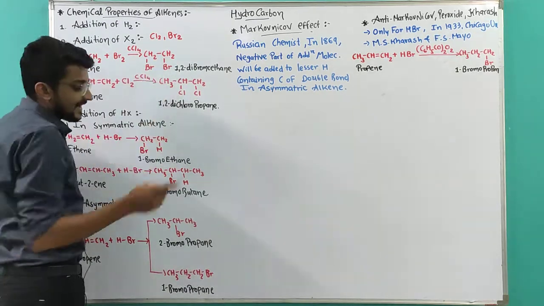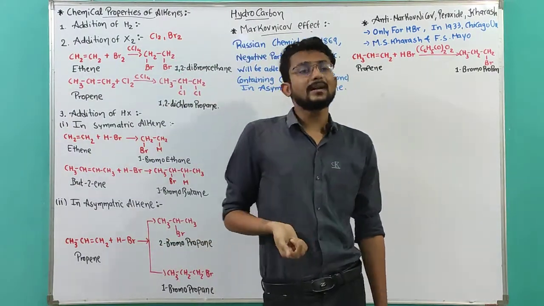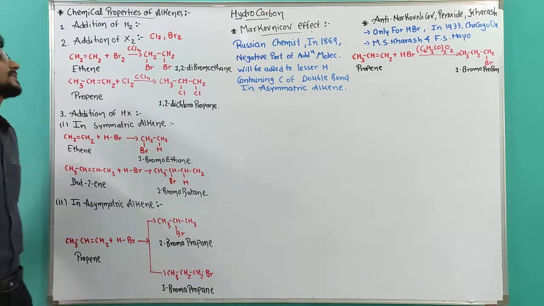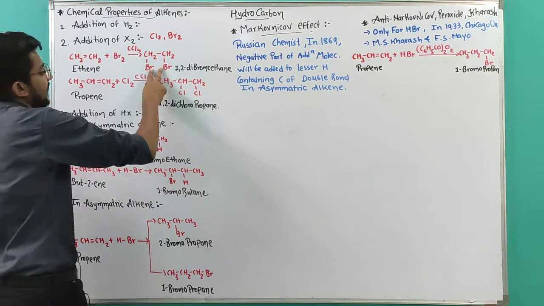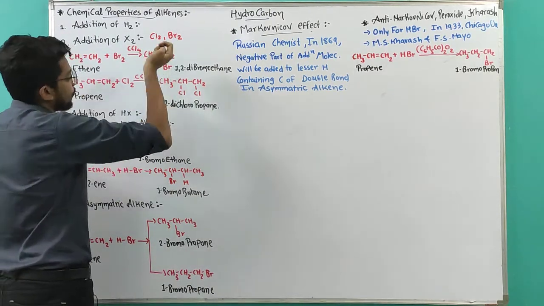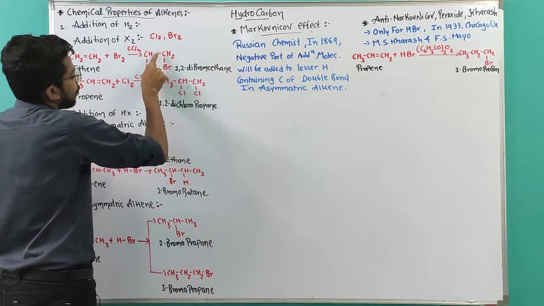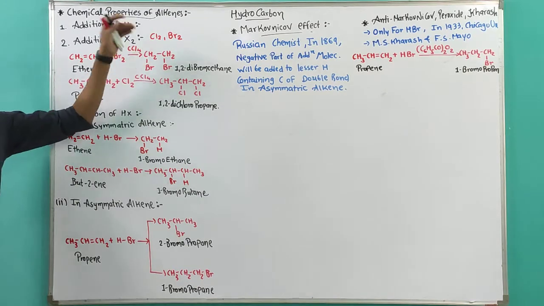When bromines are beside each other, in the sense on the next carbon, they are called vicinal dihalides. We have already discussed it in the previous lecture. So a vicinal dihalide is formed. The IUPAC name of this compound will be 1,2-dibromoethane, 2 carbons, that's why ethane, because the pi bond is now gone.